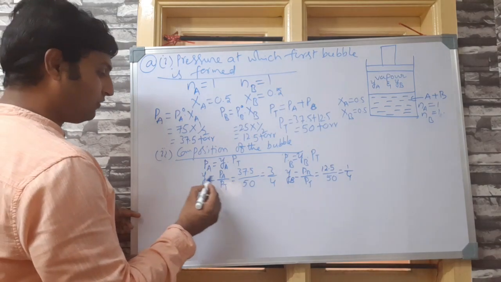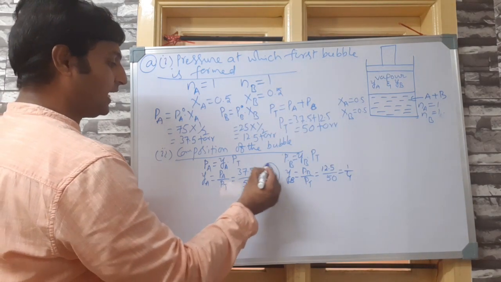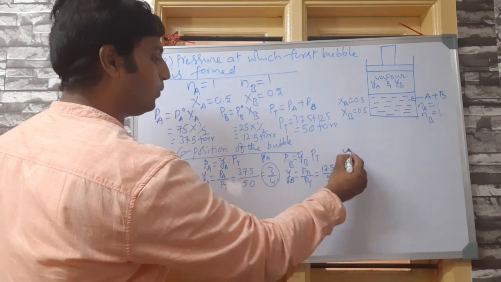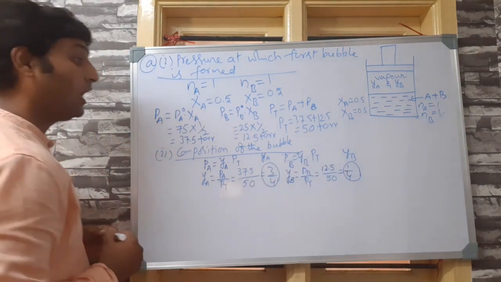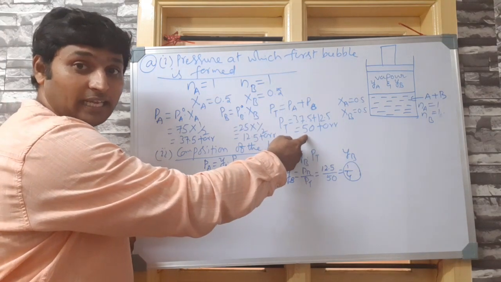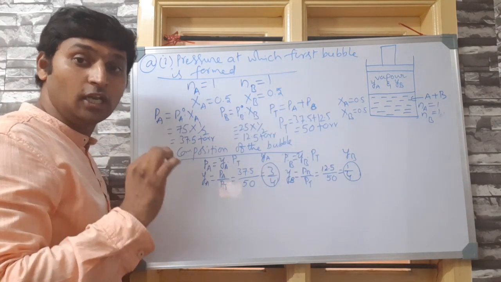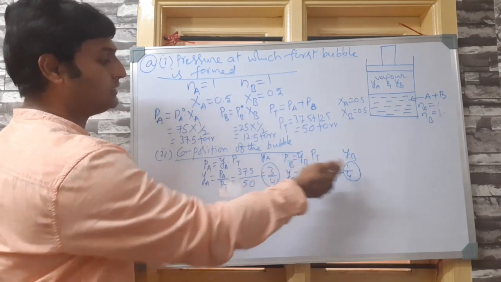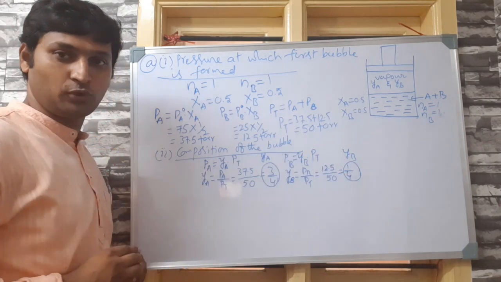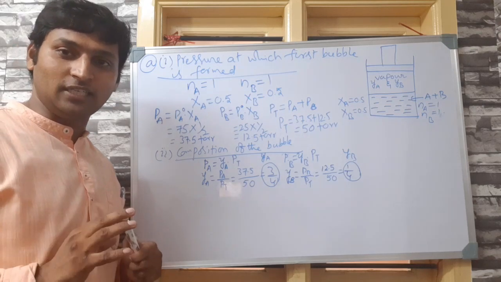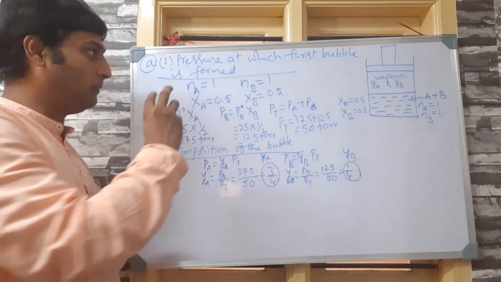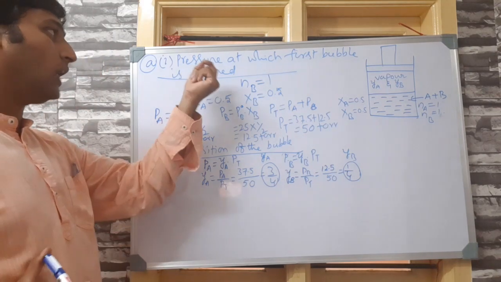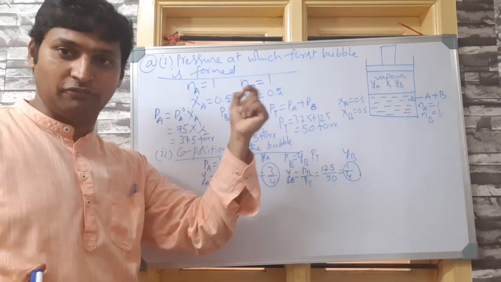So the mole fractions in the vapor phase of A and B are YA is 3 by 4 and YB is 1 by 4 when the pressure is 50 torr, that is maximum pressure at which vaporization could start. Okay, so the composition is 3 by 4 and 1 by 4. There ends our discussion of first problem of this situation. Okay, so he has asked you at what pressure would the first bubble be formed?